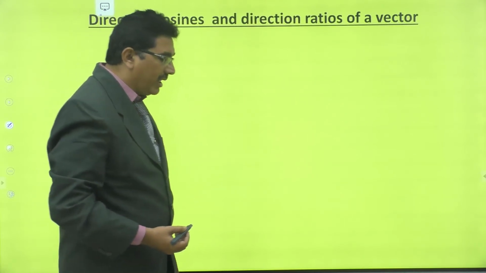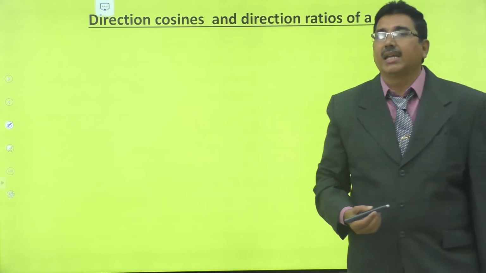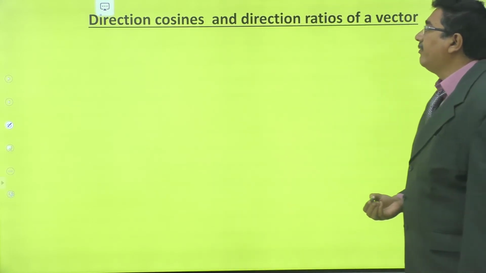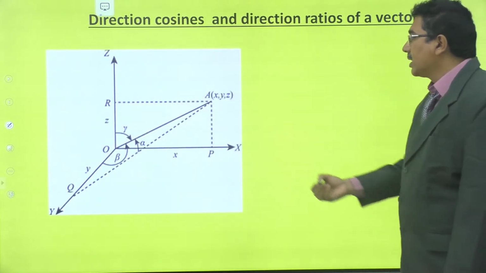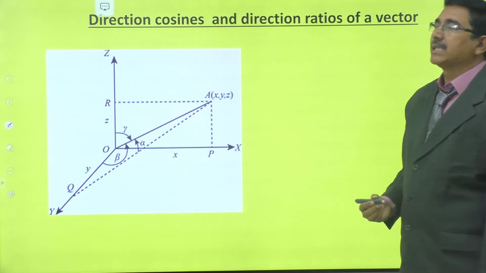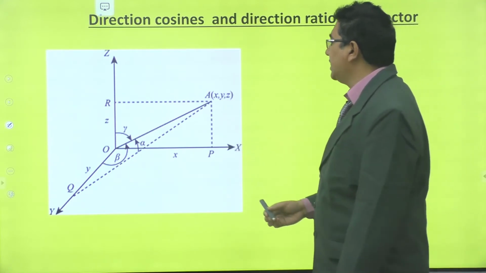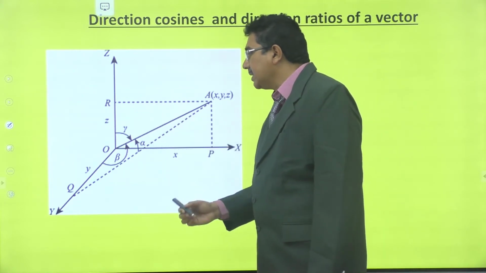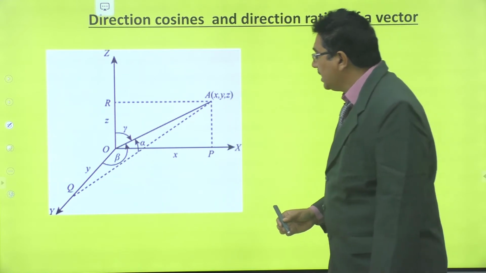Now a very important concept: direction cosines and direction ratios of a vector. See the diagram. This is the coordinate system in three-dimensional space. This is the x-axis, this is the y-axis and this is the z-axis.